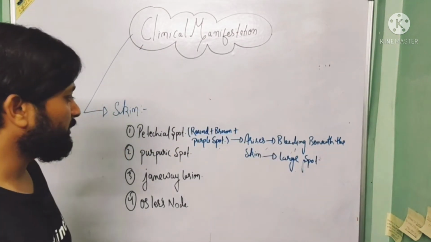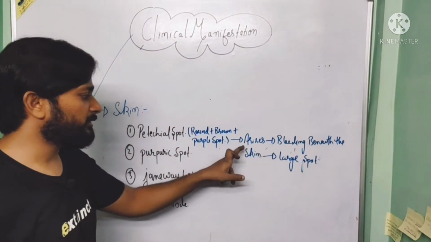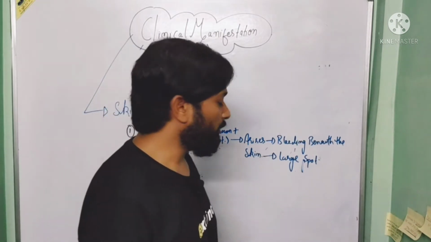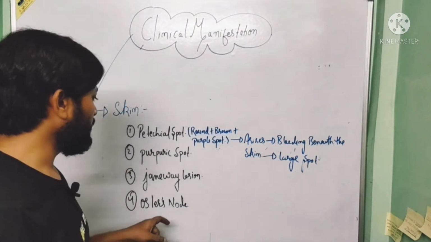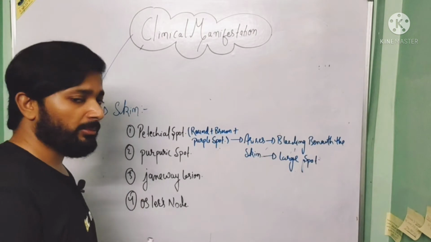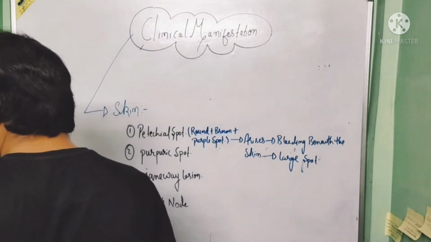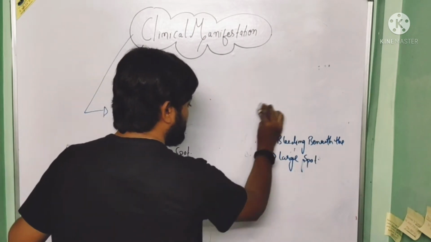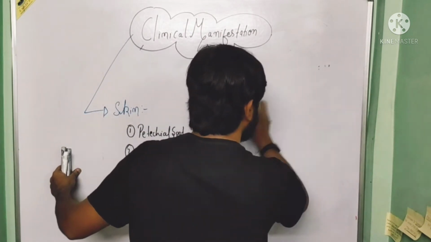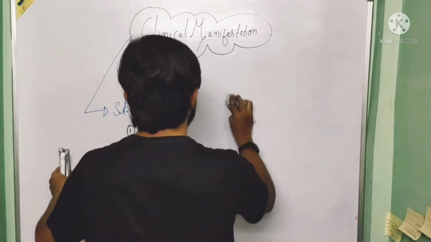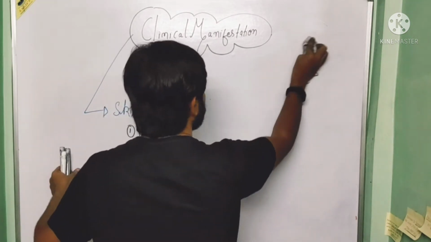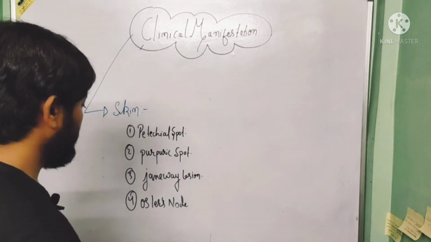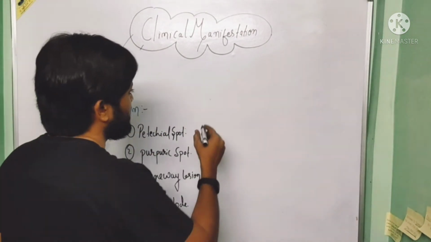A petechial spot is what? It is a round brown purple spot arises due to bleeding beneath the skin, and it is a large spot. Now after that, second is a purpuric spot, and third is a Janeway lesion. When we talk about the Janeway lesion, so it is important.